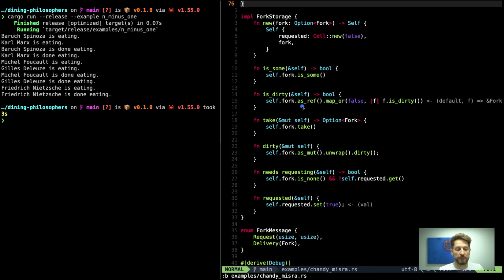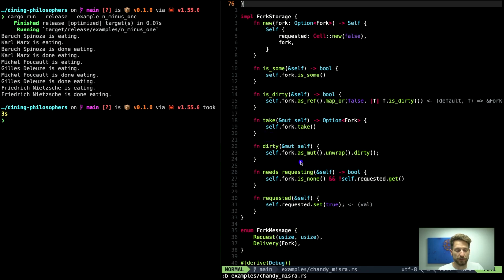So we can check if a fork is dirty. For this, we go to our fork provided as a reference, and then we use a map_or. So if we don't have a fork, we can claim it is not dirty. And if we have a fork, we can ask the fork to return its information. We can make a fork dirty.